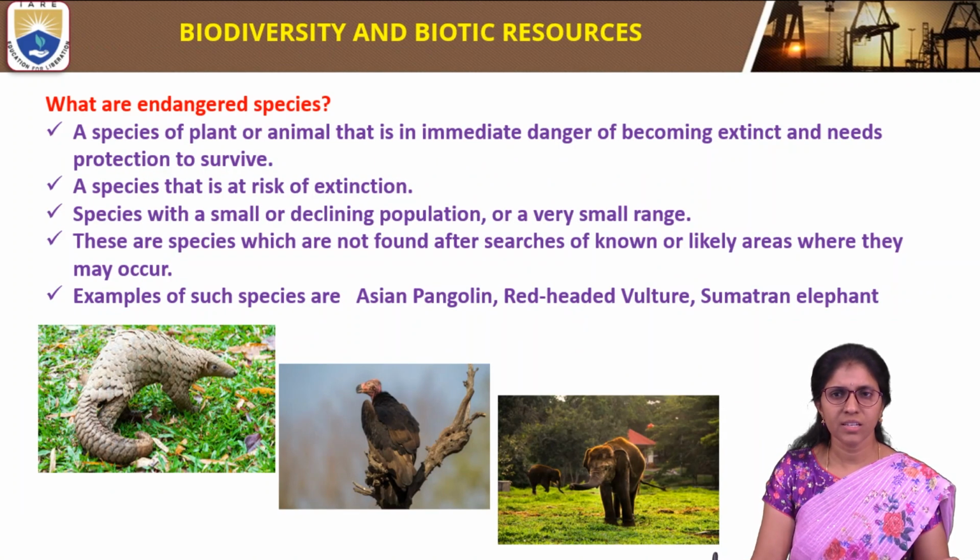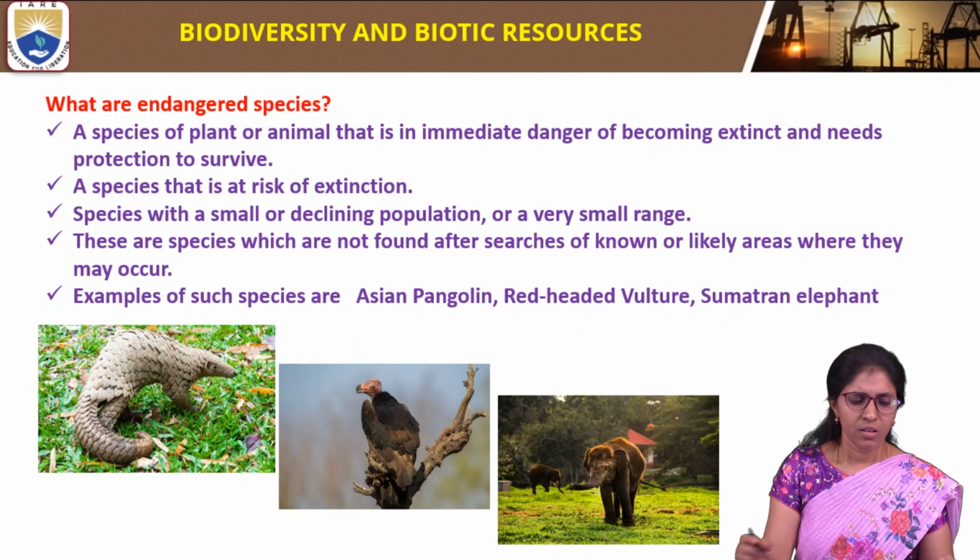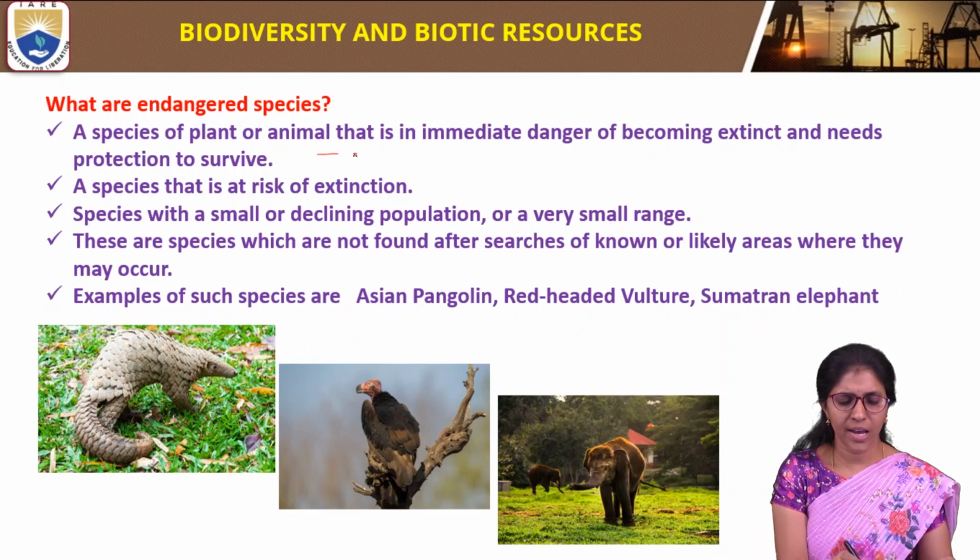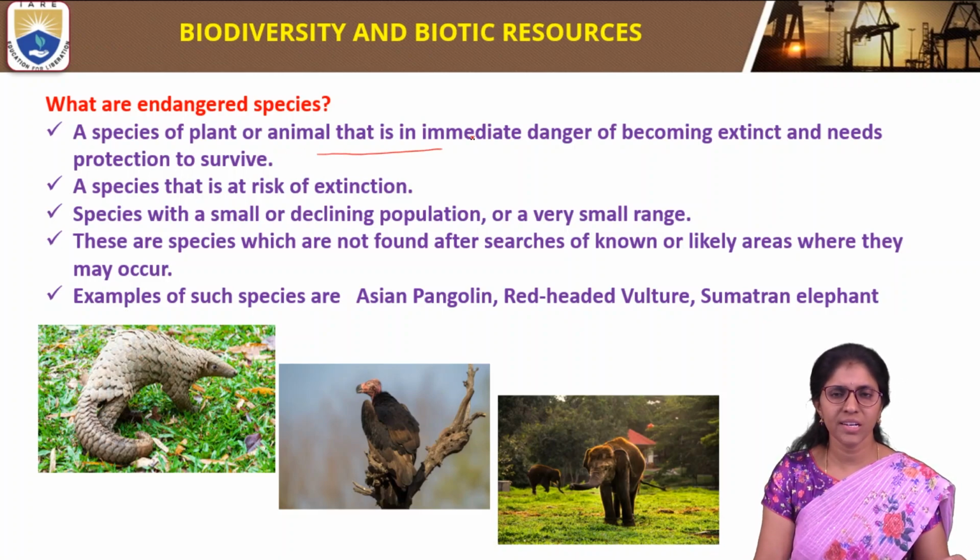So what are endangered species? A species of plant or animal that is in immediate danger of becoming extinct and needs protection to survive is called an endangered species.